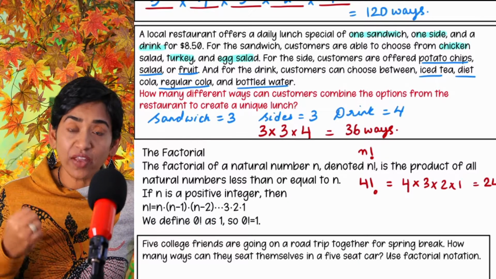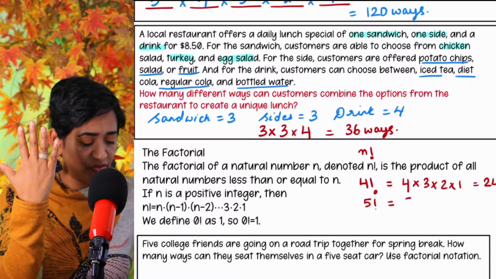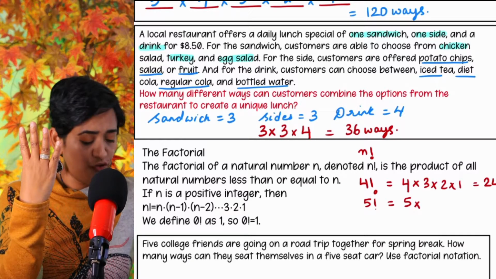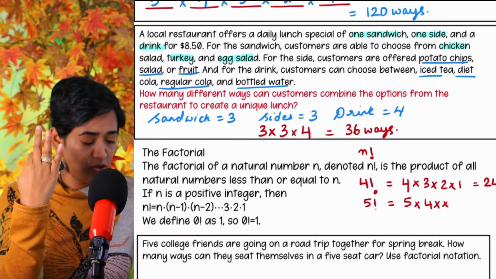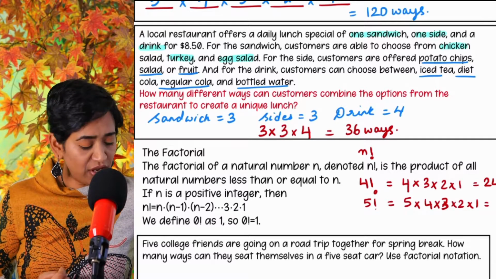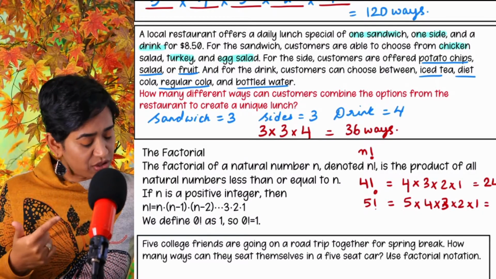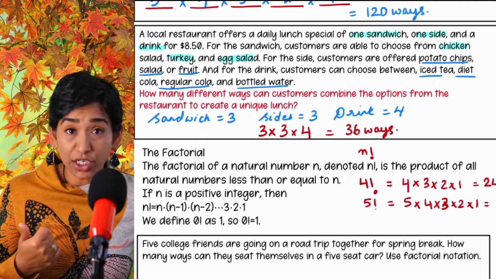Let's say I want to find the factorial of 5. So I start with 5 times 4 times 3 times 2 times 1. Fair enough? So this is 5 times 4 times 3, which is 60, times 2 is 120.